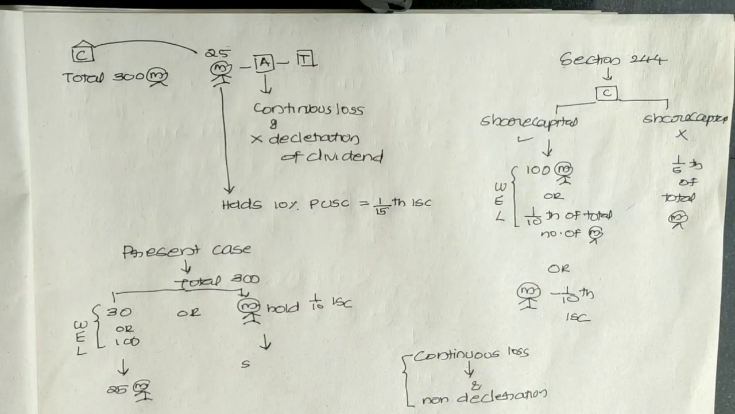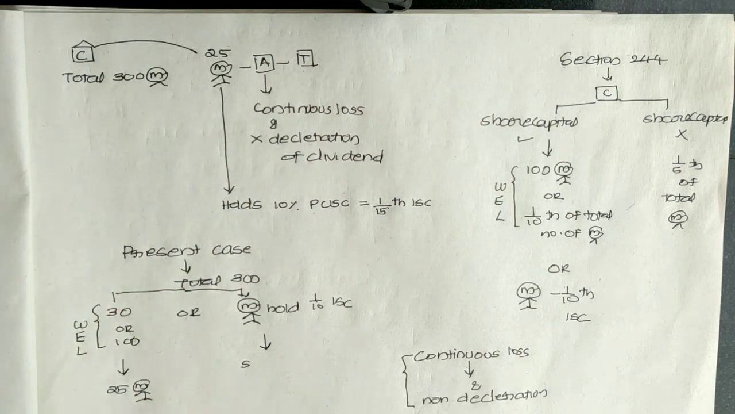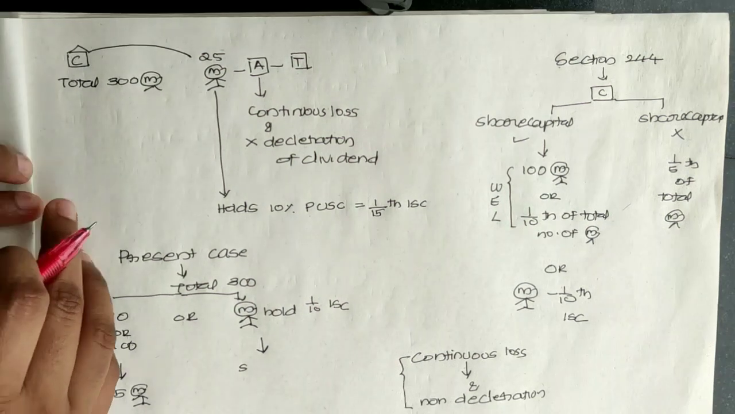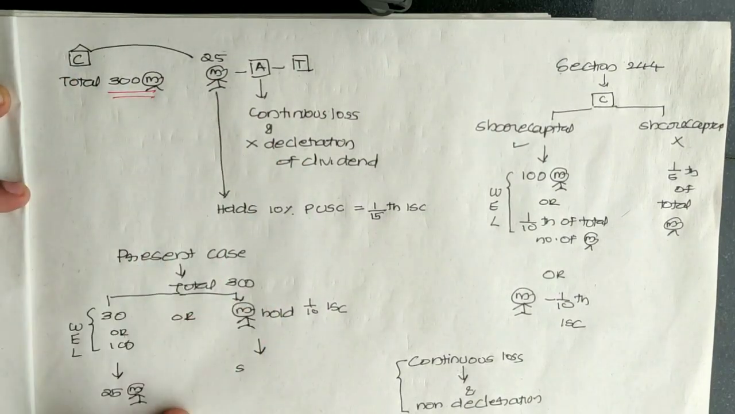Hey friends, here is one more question of the same type, but with a difference. In the previous two questions we have not discussed why they filed the application. In this question it has been clarified why the members filed an application with the tribunal under section 241. So here there is a company, and this company has a total of 300 members.